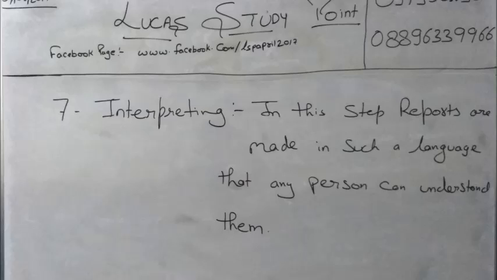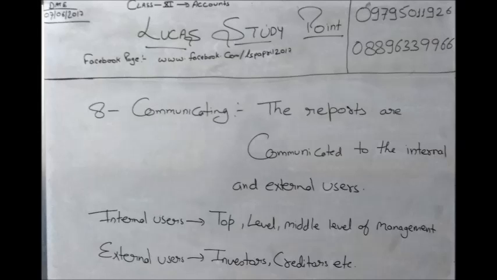In the same sense, with the P&L account and balance sheet, every person will not be able to understand what a profit and loss account or a balance sheet is. A non-commerce person will not understand, and if the businessman is non-commerce, then we have to make him understand. So from analyzing we make a report in simple language so that we can make him understand. And then the last step of accounting is communicating. The purpose for which we are doing all 7 steps, we have interpreted, we have made a result. So the last step is to communicate it, to the person who is concerned with those reports. So all these 8 steps were of accounting.